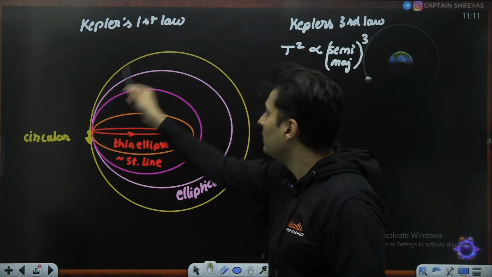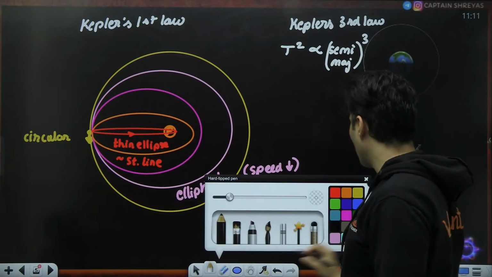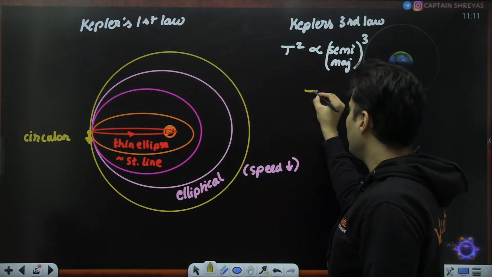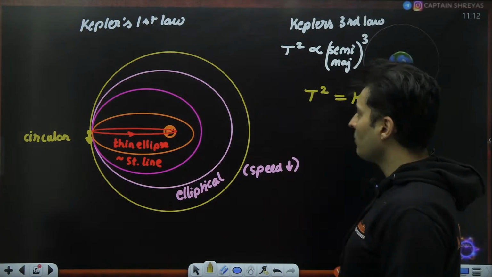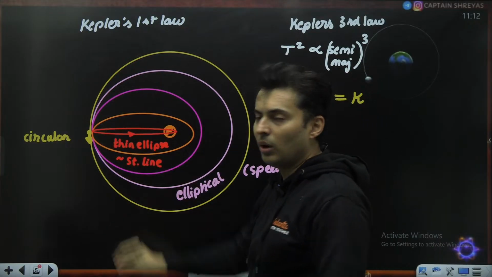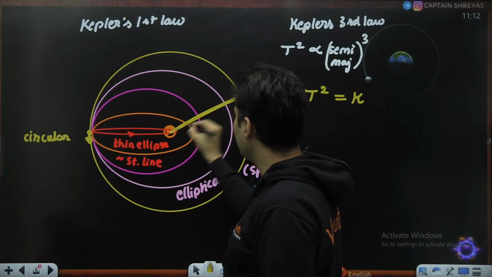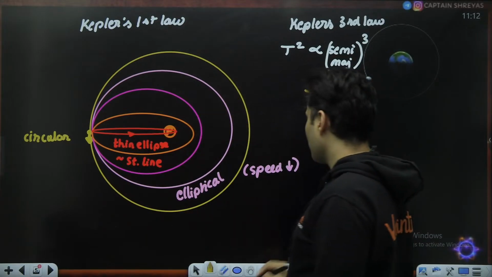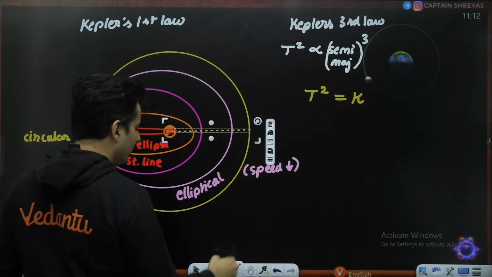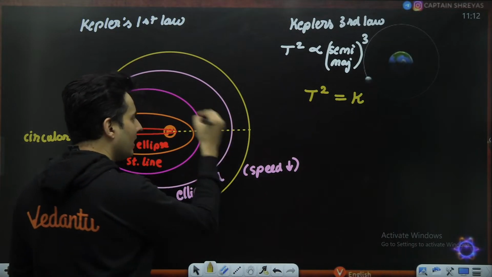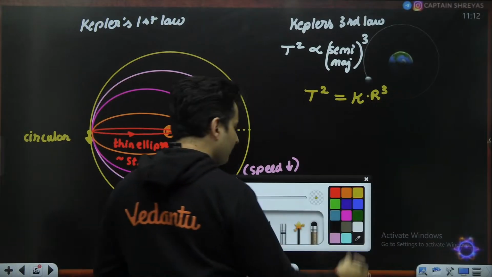So if you look at the first scenario, when it is going in a circular orbit, the time period was T. So T squared will be some constant K multiplied by the semi-major length, which in this case is the radius of the circle. So it will be K multiplied by r cubed.